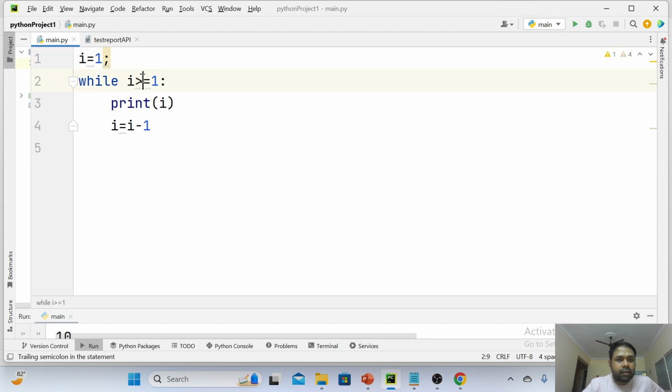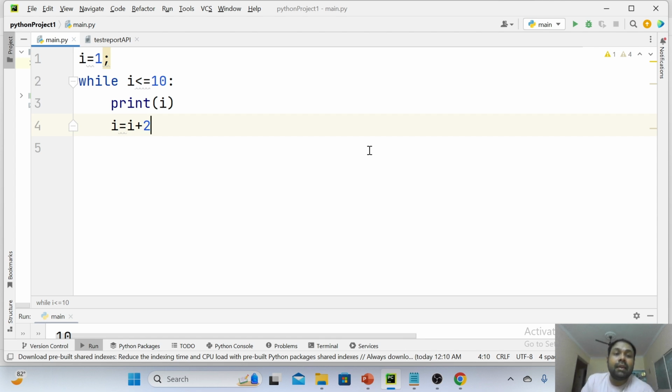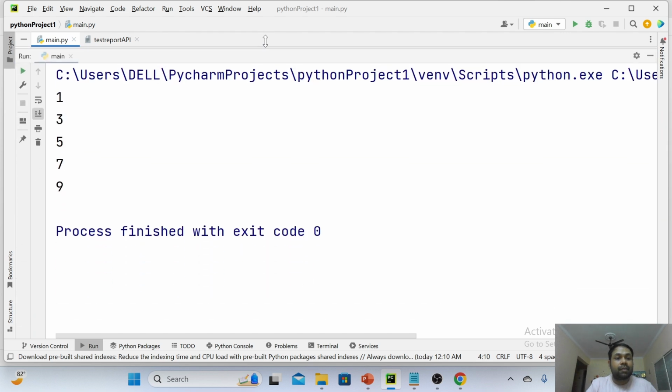Now I am going to change a bit. I less than or equals to 10 I am writing. Now instead of I equals to I plus 1, I am writing I equals to I plus 2. Can you guess what is the output you are going to get? I value is getting incremented each time by 2. I: 1, 3, 5, 7, 9, like that. Each time it is not getting incremented by 1. Instead each time it is getting incremented by what? 2. Now see what is the output we are going to get. 1, 3, 5, 7, 9.